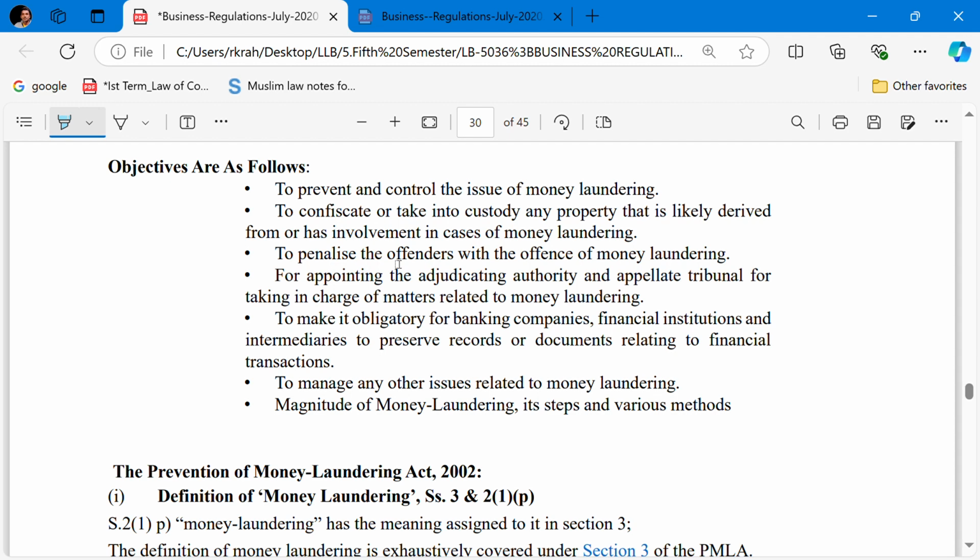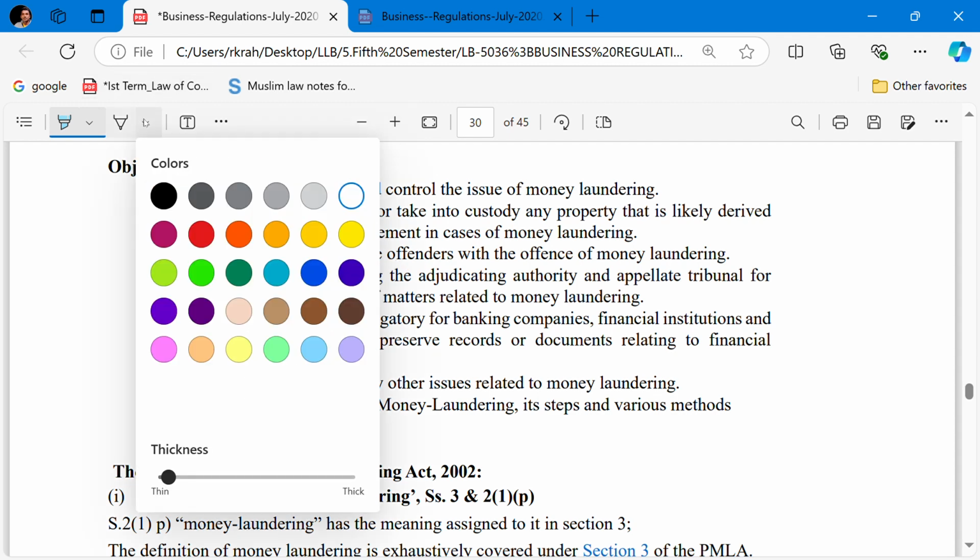The magnitude of money laundering, its aspects and the various methods have been discussed and covered.